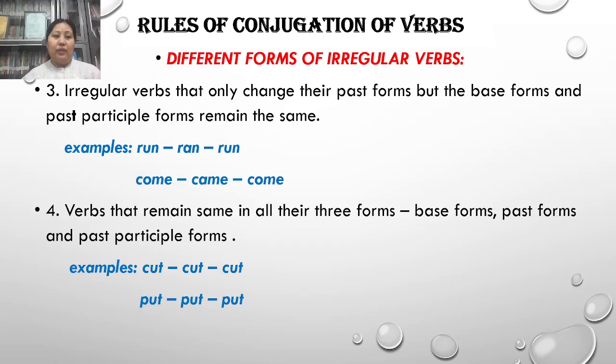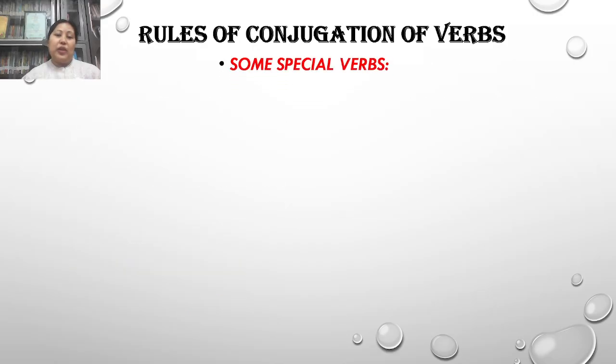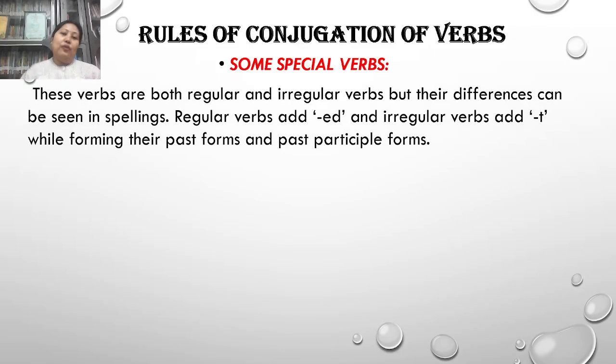Now, apart from these regular and irregular verbs, some verbs are also there. They are called special verbs. Now, what are these special verbs? Let us find out. These verbs are both regular and irregular, but the differences can only be seen in spellings. That means when the verbs add the suffix ed to the base form, they are regular. Then there are these verbs also, when they add the suffix t to them, they become irregular while forming their past form and the past participle form.